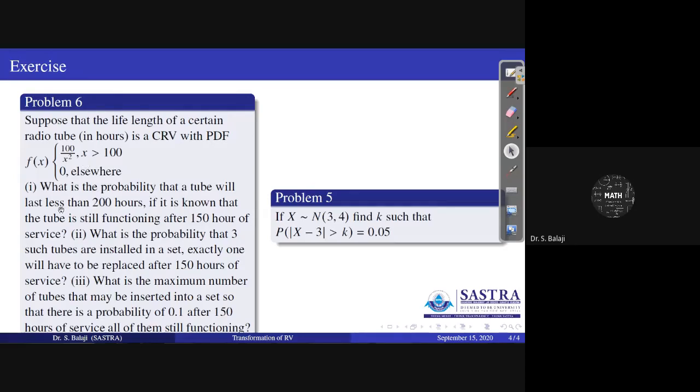Therefore, you have to calculate probability x less than 200. But it is given that it is still functioning after 150 hours of service. That is also what you have to identify here.